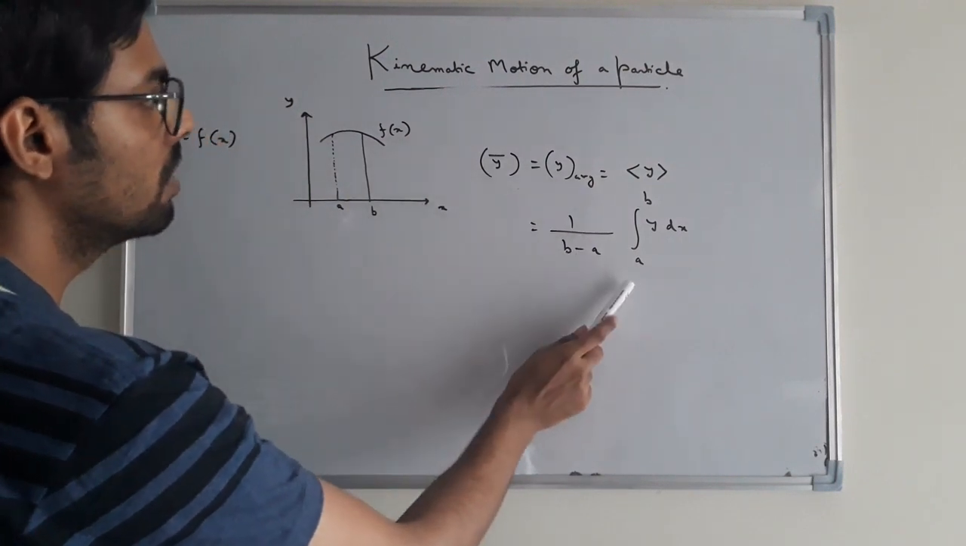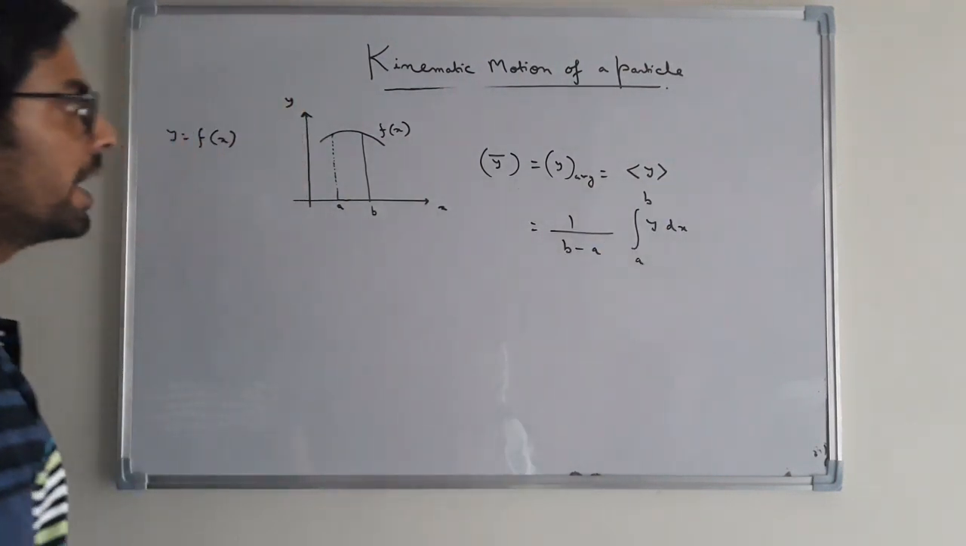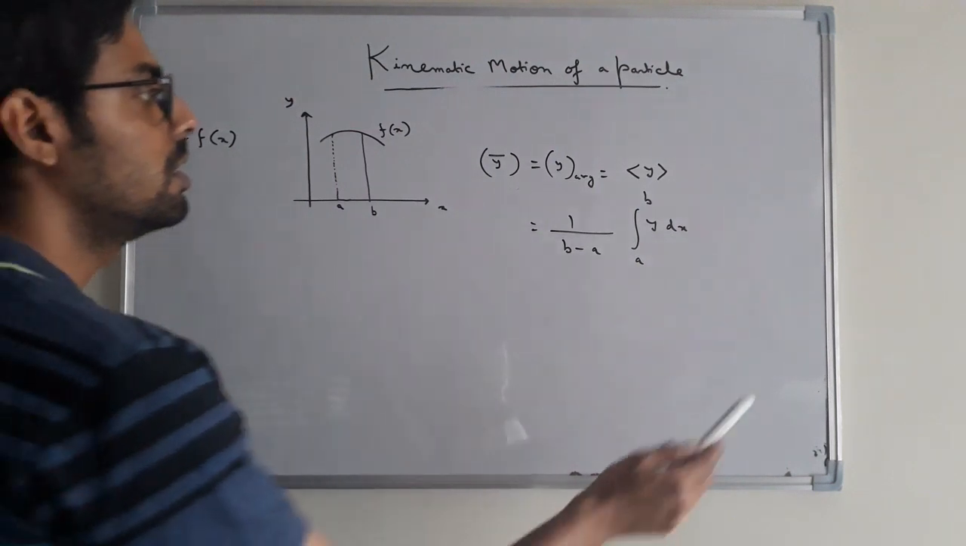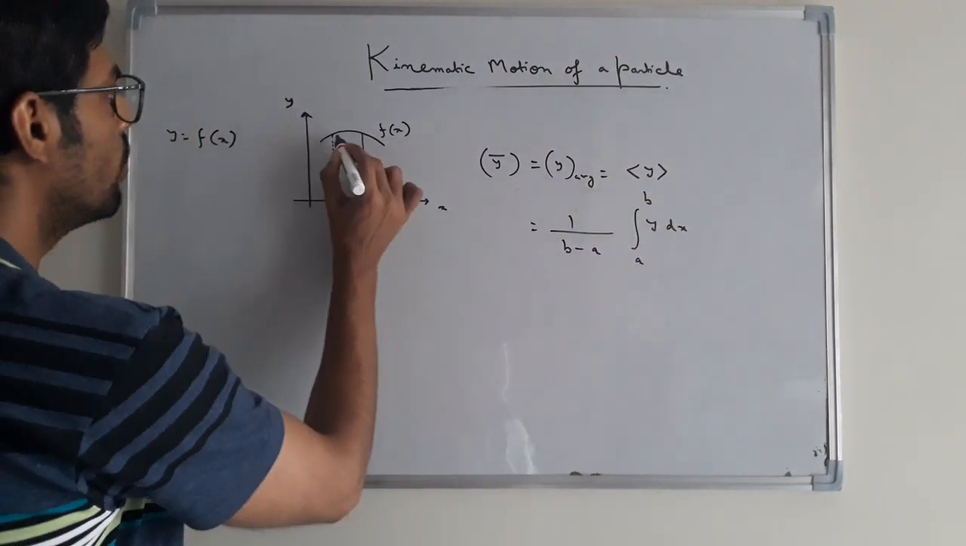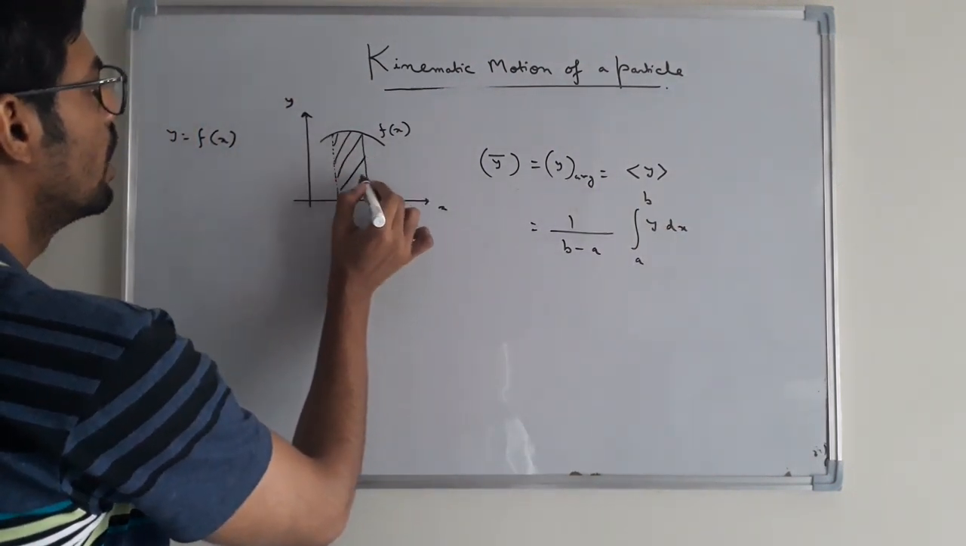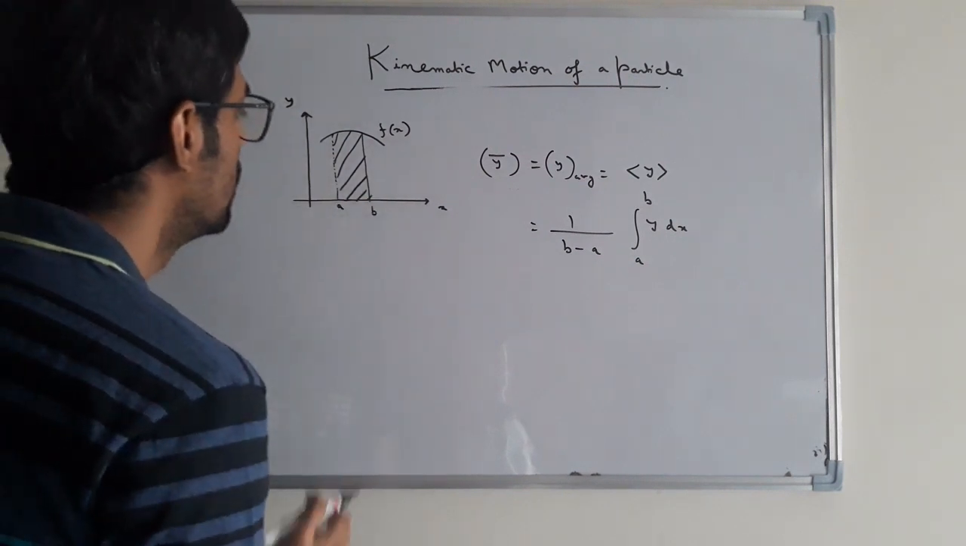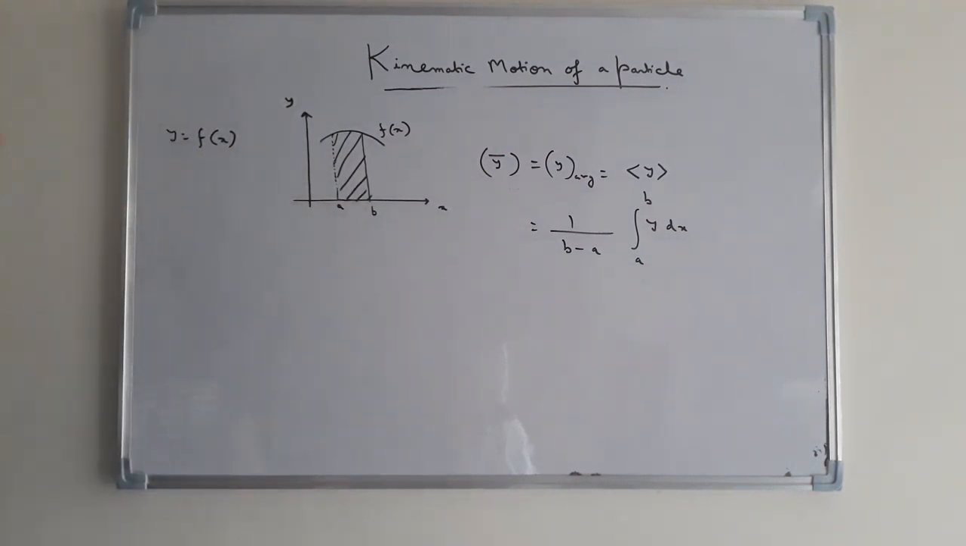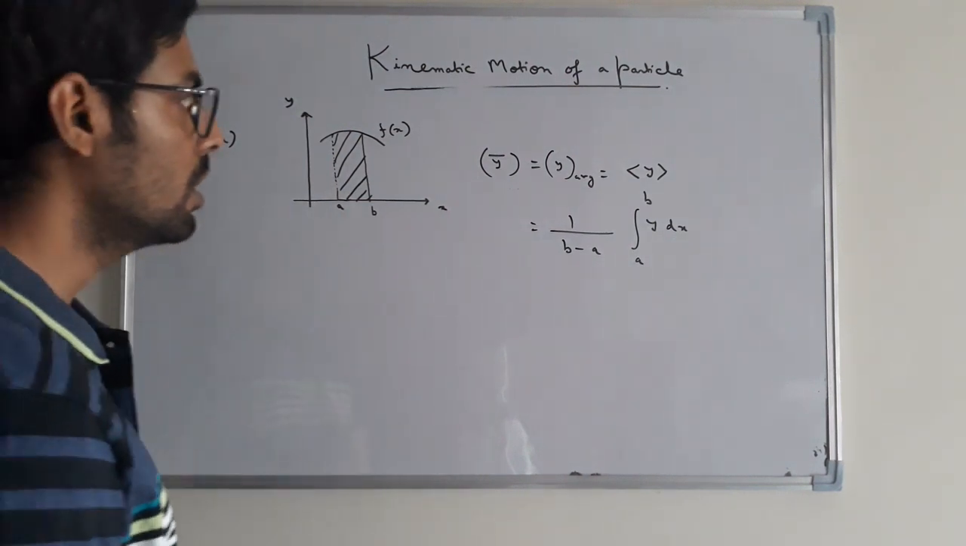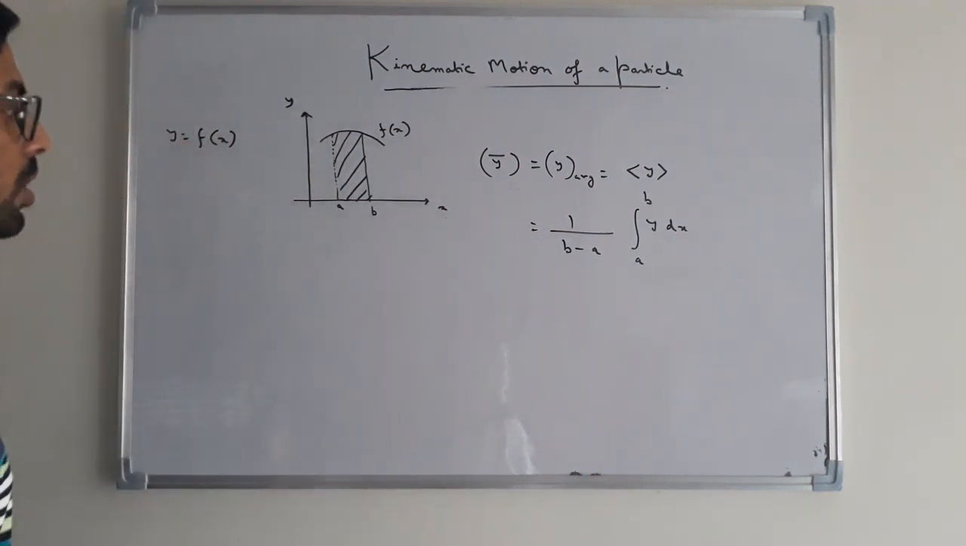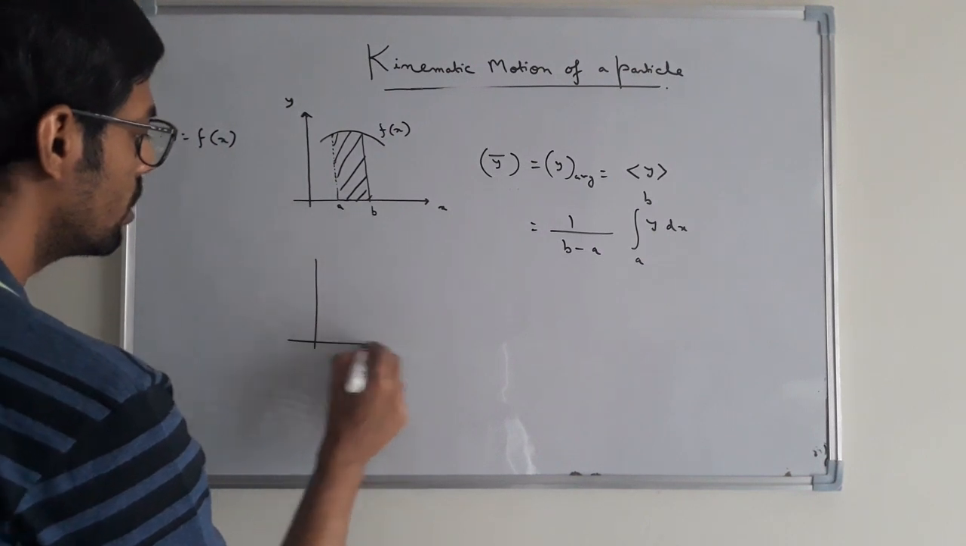It will be 1 by b minus a integration a to b y dx. And what is integration a to b y dx? It is basically the area of this curve within the limit a to b. So from this sense you can also write the average velocity of a moving particle.